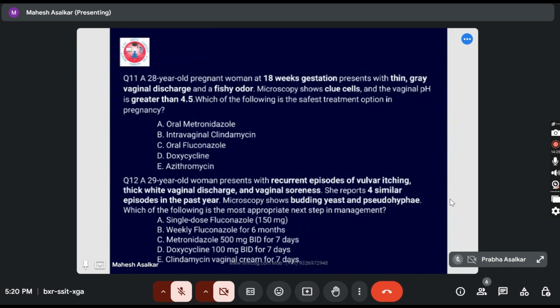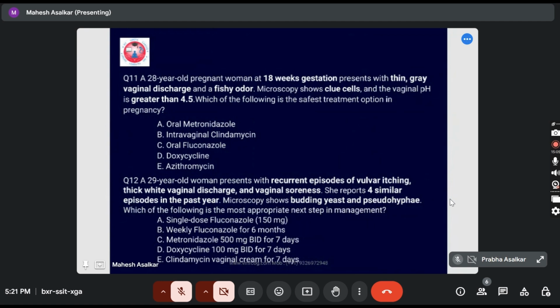So we will go with oral metronidazole. They are asking about a 28-year-old pregnant woman, and she is in the second trimester, and we have been asked the safe drug. So we should know about the safety of the drug also. Most of the time they will ask some questions which are related to the pregnant woman and some pharmacology. So we have to be very specific about the teratogenicity. What about oral metronidazole? Can we give? Yes, sir, we can give it in the second trimester.